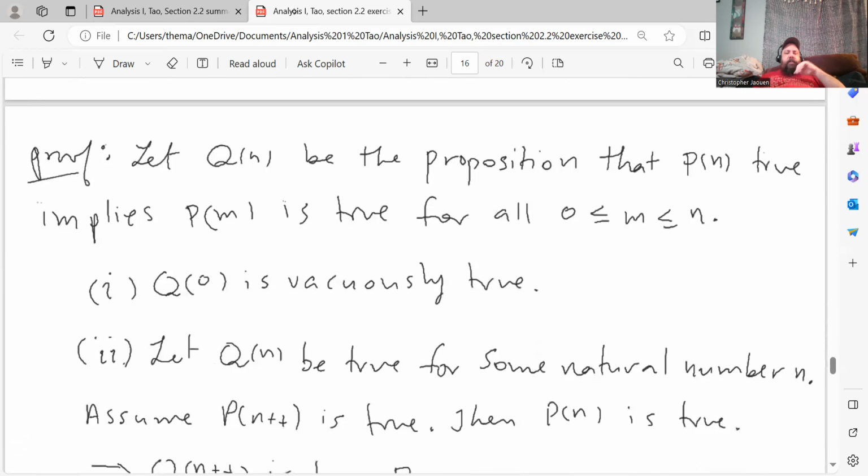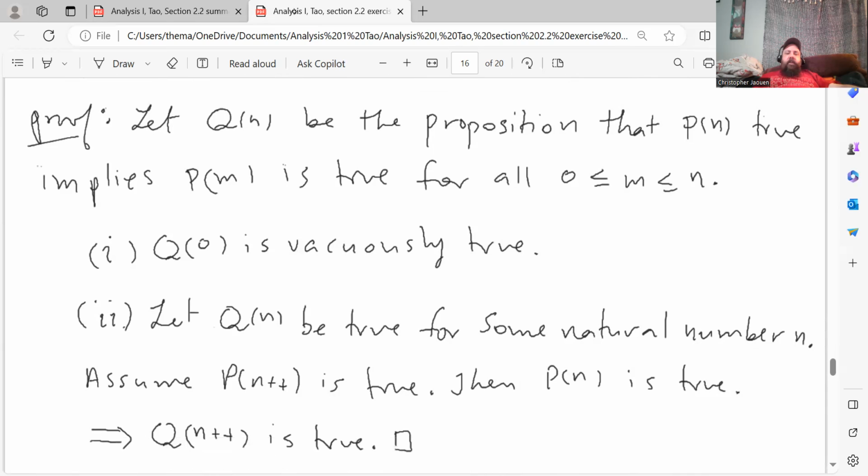And I use a similar sort of trick that he uses in the previous question. So let Q of n be the proposition that P of n is true implies P of m is true for all 0 less than or equal to m less than or equal to n. Right? Q of 0 is vacuously true.